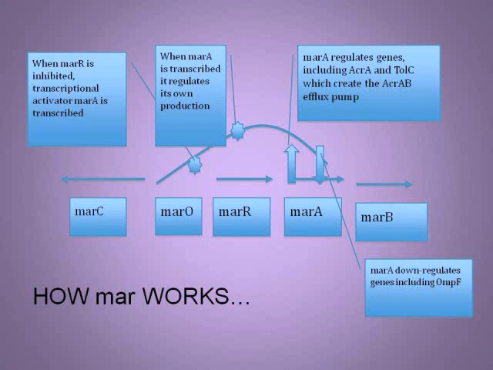This is an overview of the MAR-RAB process. From the operator, it can either go toward the MAR-C and or MAR-RAB. MAR-C just creates a protein that has not been researched so far, but when MAR-R is inhibited from binding to the operator MAR-O, transcriptional activator MAR-A is transcribed. MAR-A, when transcribed, regulates around 47 genes, including ACR-A and Tol-C, which both are components of the ACR-AB efflux pump. MAR-A also downregulates 15 genes, including OMPF, an outer protein through which hydrophilic substances enter the cell. And once the transcriptional activator MAR-A is transcribed, it upregulates its own production.